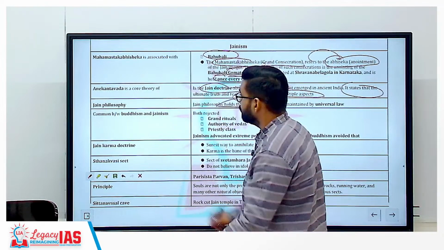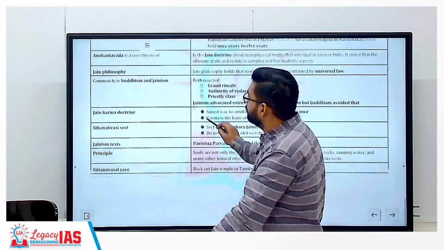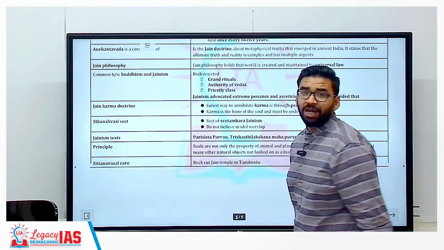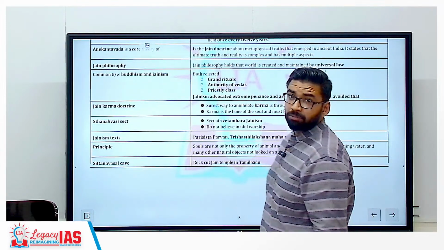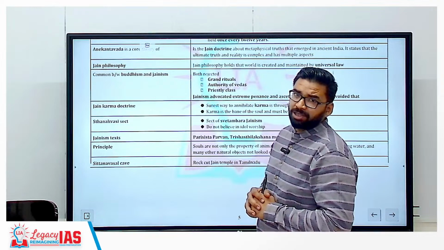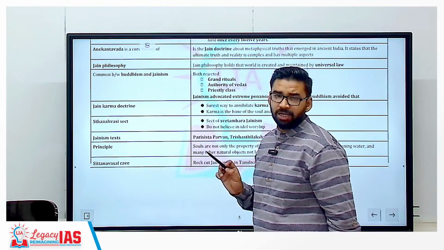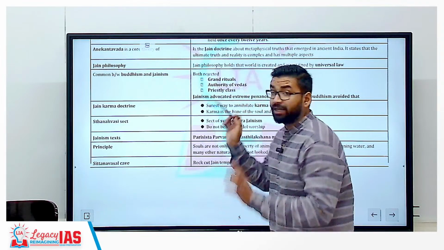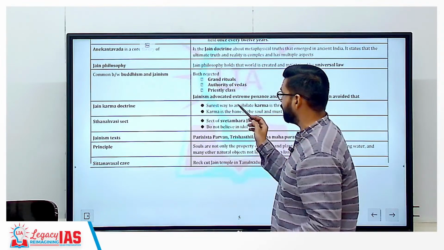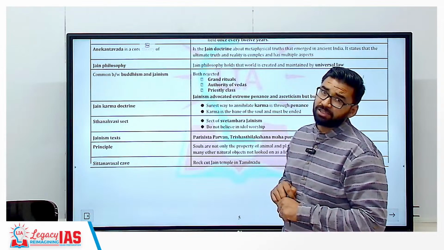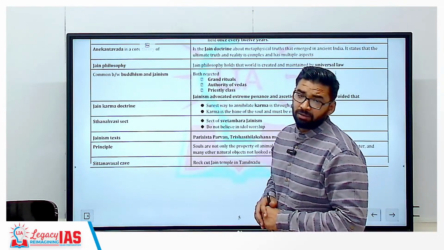Now, another important thing: commonalities between Buddhism and Jainism. What are the common things between Buddhism and Jainism? Both rejected the Vedas, the authority of the Vedas. Buddhism and Jainism rejected the grand rituals of the Vedic period, and they also rejected the priestly class, like the Varna system. Clear?